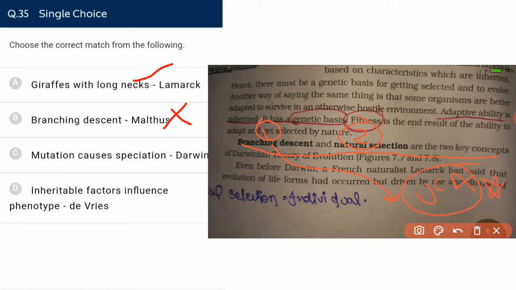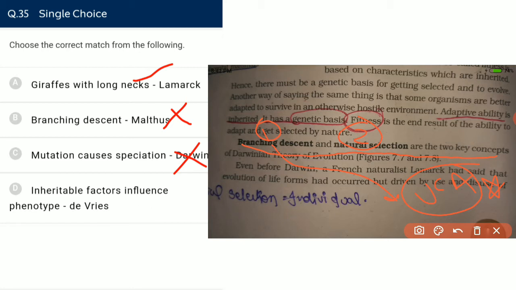Mutation caused by saltation? No. Darwin does not talk about mutation. Hugo de Vries talks about mutation, that is saltation. The main cause of evolution is saltation, that is single step large mutation.